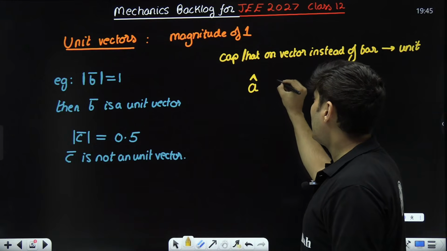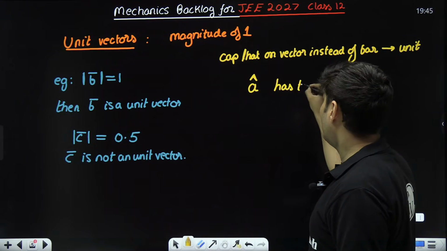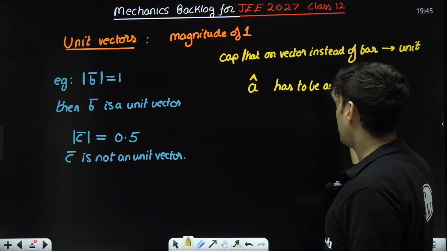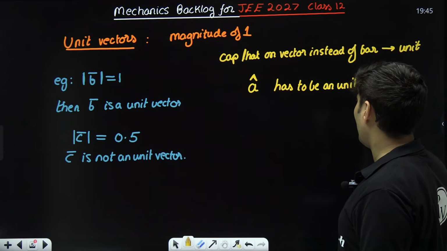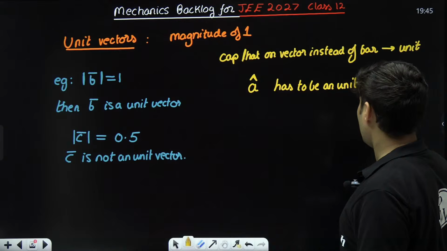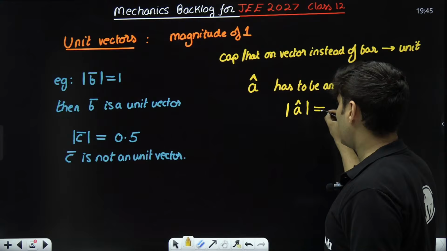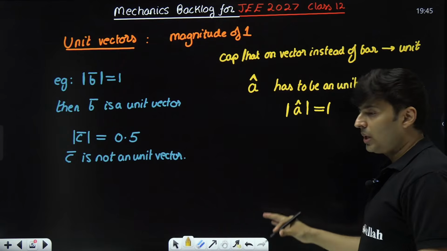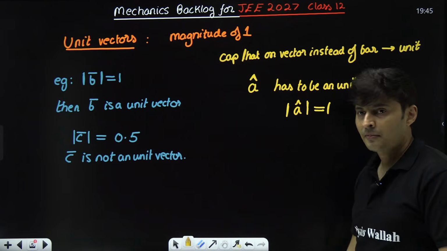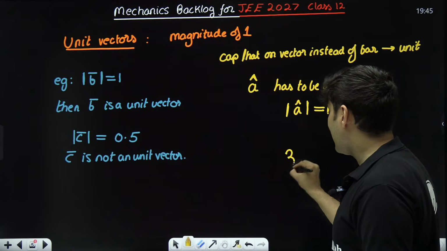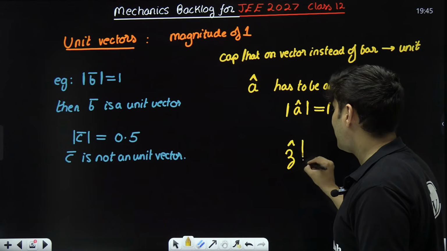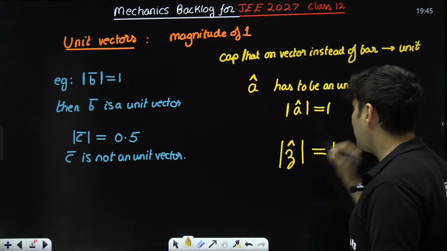No doubt about it. So if somebody takes the modulus of that, it will be 1. Undoubtedly non-negotiable. So if somebody says Z cap, 100% it is a unit vector, the magnitude will be 1.